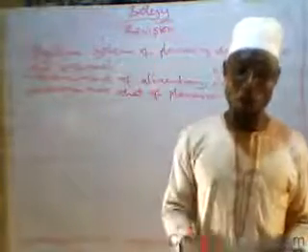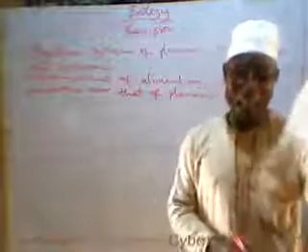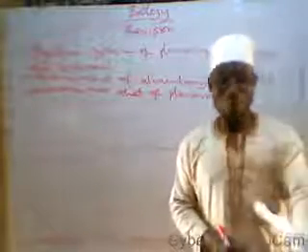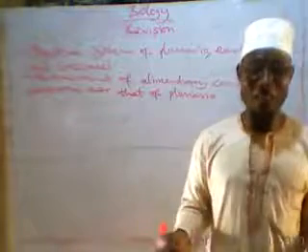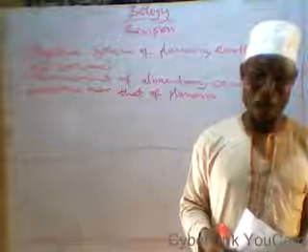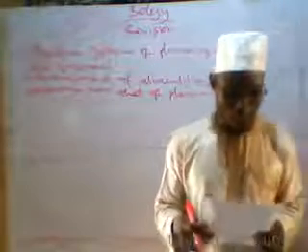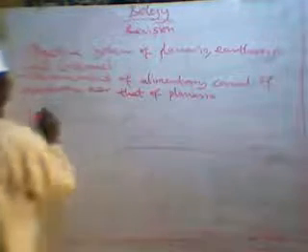This gizzard has a particular function: it is used to grind food particles into smaller ones. It contains stones to grind large food particles into smaller ones, whereas there is no gizzard in the alimentary canal of planaria. There are also some other advancements of the alimentary canal of earthworm over that of planaria. Go and do revision.